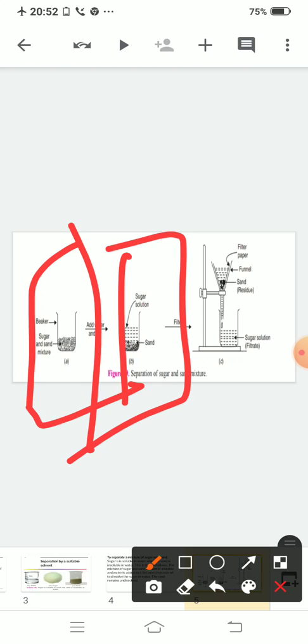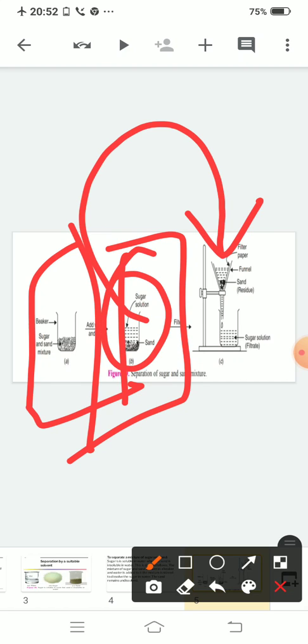Now you will take a funnel and put filter paper in the funnel and pour this solution into the funnel. What will happen? Yes, your sugar will go down with the water and sand will remain on the filter paper. So like this you can separate out a mixture of sugar and sand by using a suitable solvent. And what is a suitable solvent for this mixture? The suitable solvent for this mixture is water.